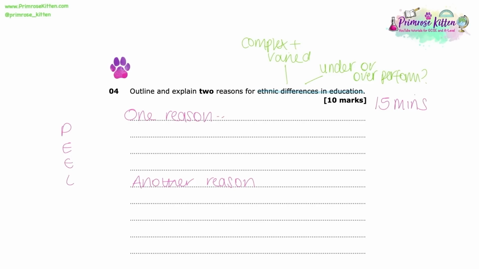And when you've made that decision, you then need to decide, are you going to focus on internal factors that may lead to ethnic differences in education? So something like teacher labelling, for example, of certain groups, potentially institutional racism within schools that students may experience? Or are you going to focus more on external factors that may lead to ethnic differences?